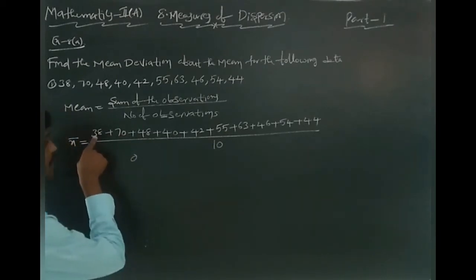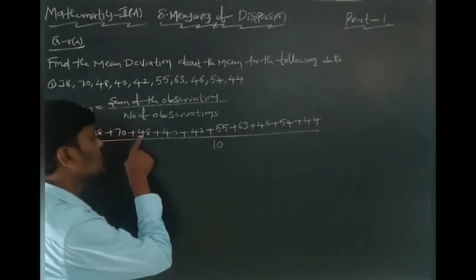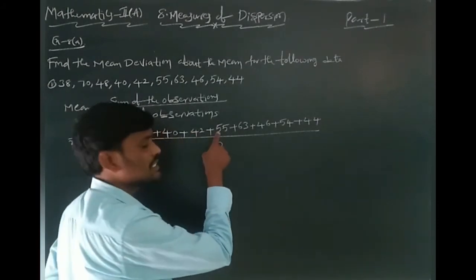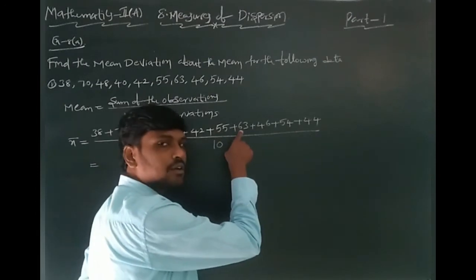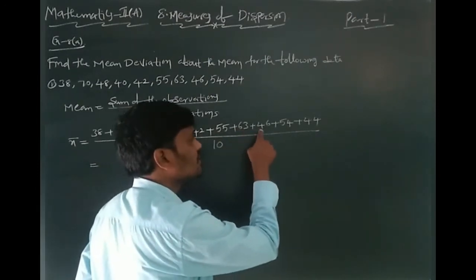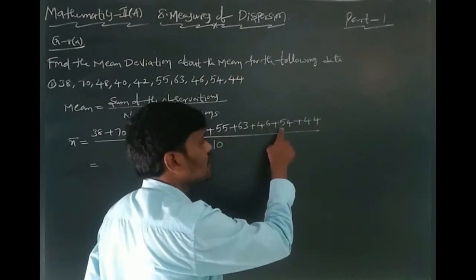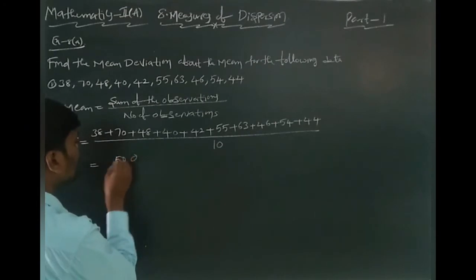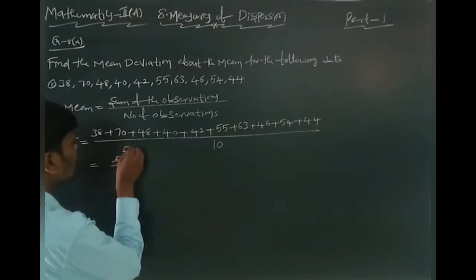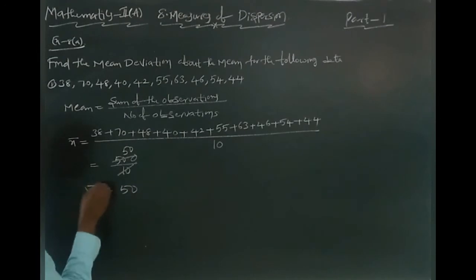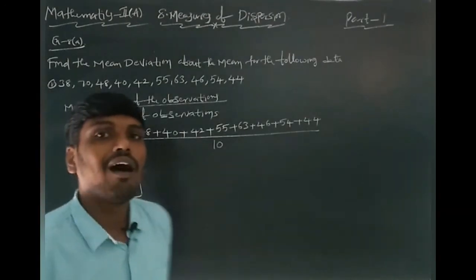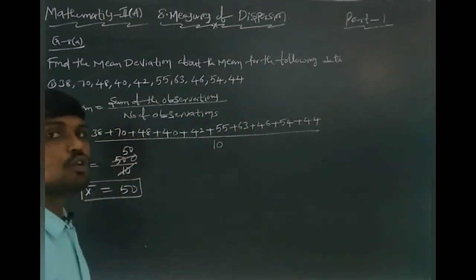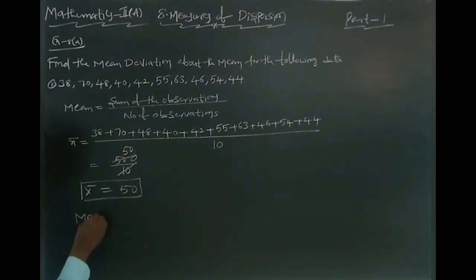Carrying the tens: 0, 4, 4 plus 3 is 7, 7 plus 7 is 14, 14 plus 4 is 18, 18 plus 4 is 22, 22 plus 4 is 26, 26 plus 5 is 31, 31 plus 6 is 37, 37 plus 4 is 41, 41 plus 5 is 46, 46 plus 4 is 50. So it is 500 by 10. 10 ones are 10, 50s. Then 50 is the arithmetic mean, or mean. What is the mean here? Mean is 50.